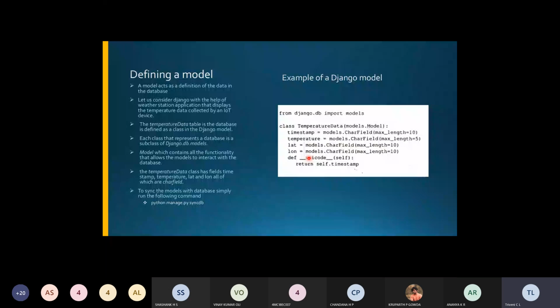I hope you understood a few of the commands here, and we can try to have a few sessions. This is the implementation of this example for the Django model.